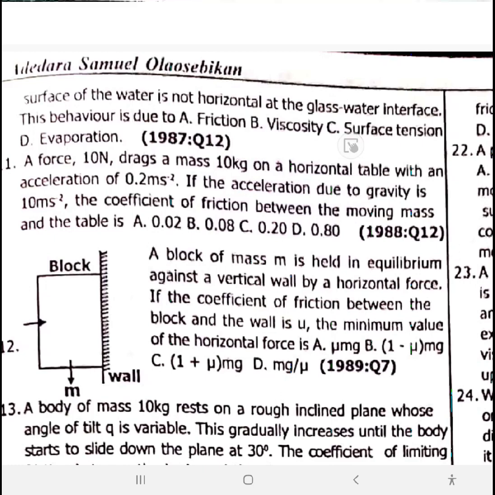Let's write what surface tension is. Surface tension is a phenomenon that causes water to behave like a stretched elastic skin. I'm being specific here. It could be for other factors too, but this one is for water. When water behaves like a stretched elastic skin, they call it surface tension.